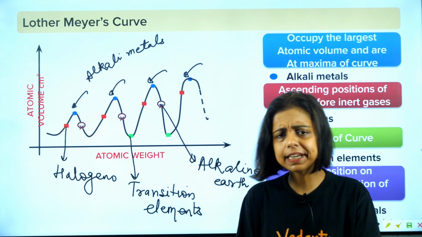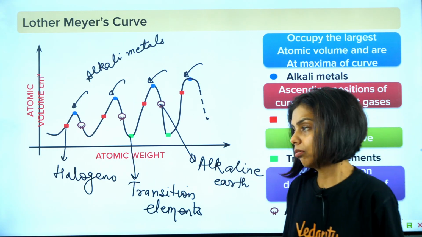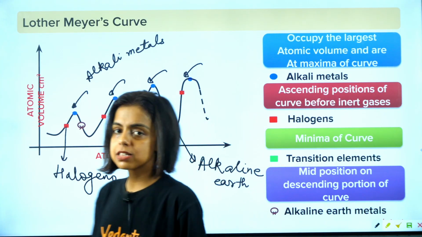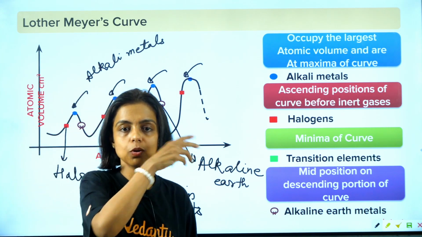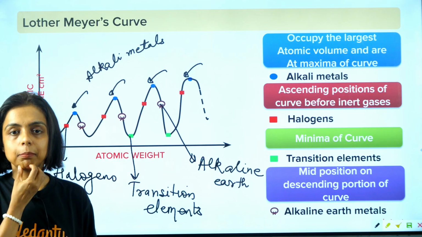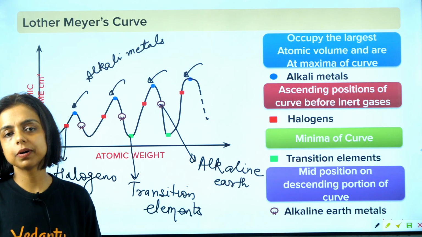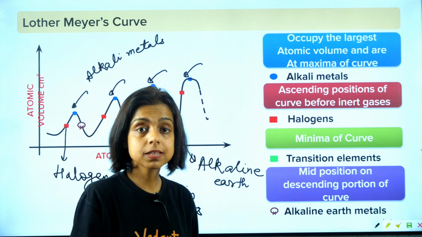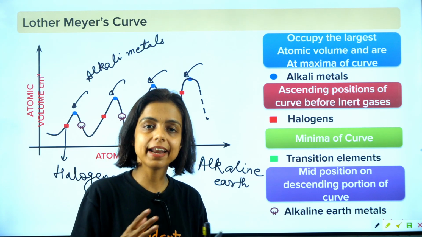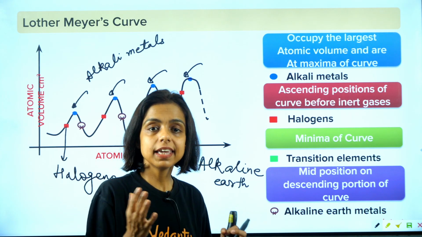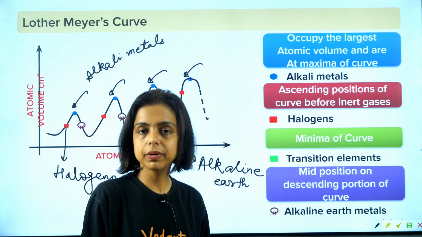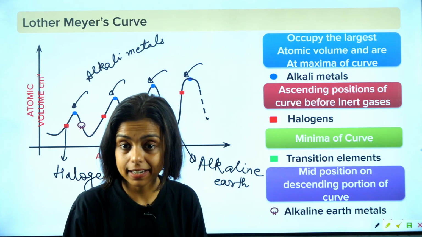So indeed it is a good curve. What drawback can it have? A few elements couldn't be placed properly in the curve. But what was the purpose, guys? The purpose was to find an arrangement of elements so that we can easily memorize the elements, their compounds, and their properties by knowing that arrangement.